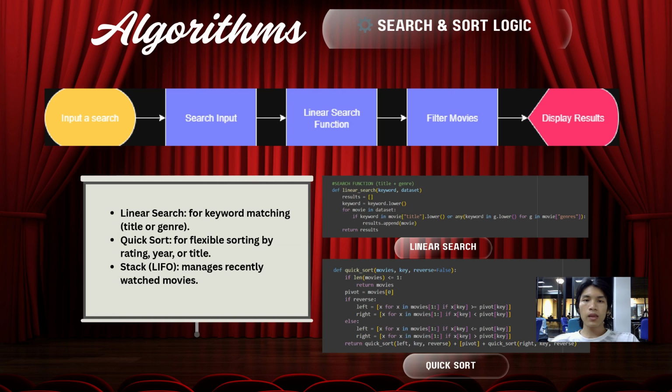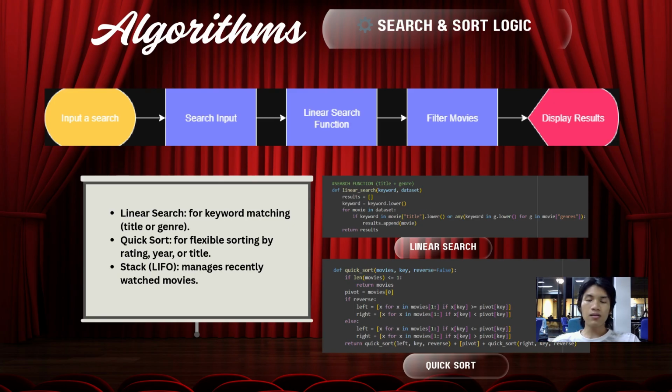I also added logic to prevent duplicates. If the user tries to watch the same movie again, the system checks whether it is already in the stack using a helper function called isMovieWatched. If it's already there, instead of adding it again, the backend displays a notification: "This movie is already in your recently watched list." This stack design makes our system more interactive and user-friendly. It gives a sense of history and memory, just like real streaming platforms such as Netflix or Disney+.